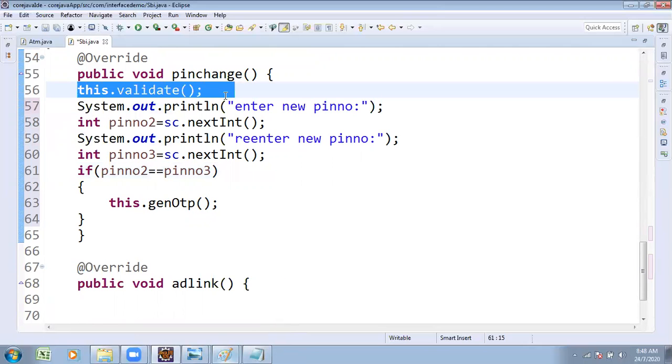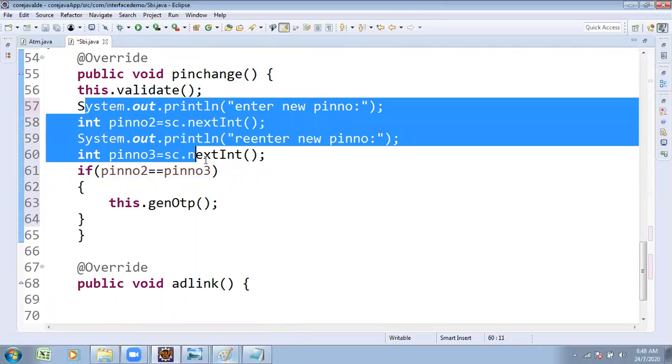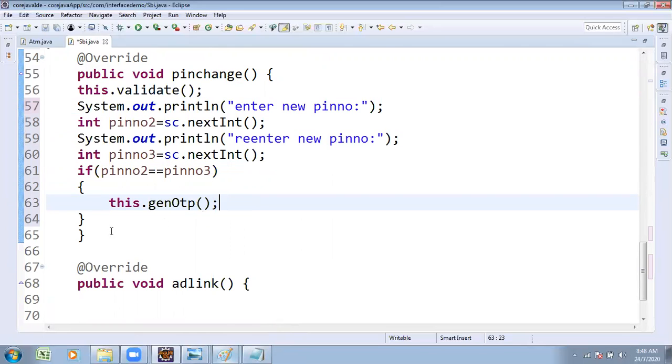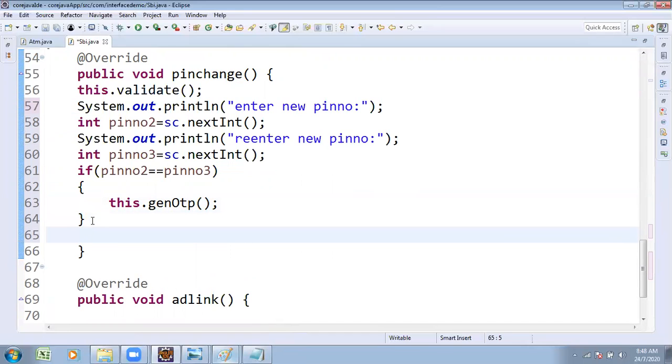Old pin number validation is done. It asks you to re-enter the new pin number two times. If you enter the pin number correctly both times, it continues the process. Suppose you enter wrong pin numbers twice, then the else part runs.